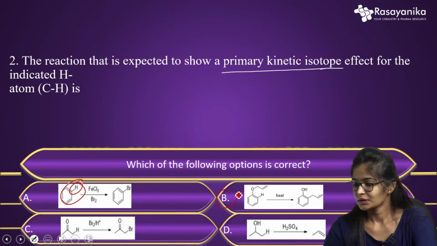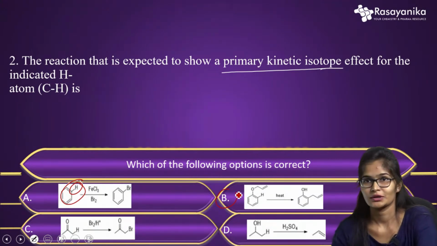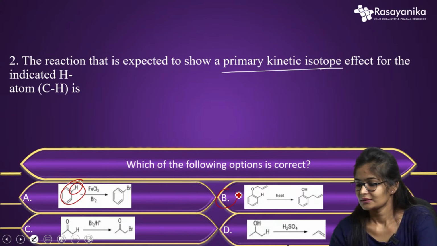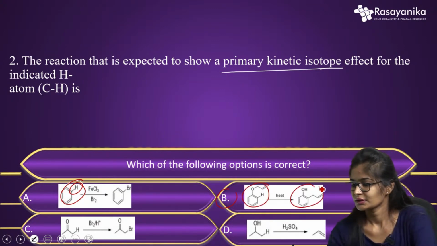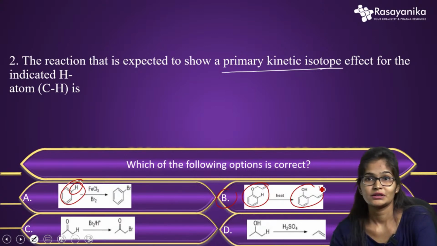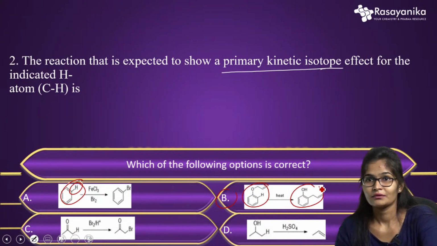In option B, you can see the benzene ring with OCH2, C double bond CH2 they have given, and the adjacent C-H bond they have shown. So here a simple sigmatropic reaction is occurring, and it is not possible to show the primary kinetic isotope effect. And between option C and option D we have to answer.